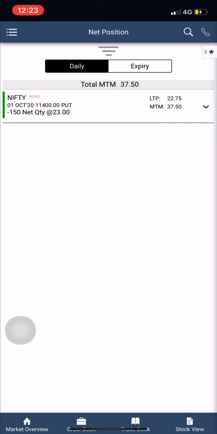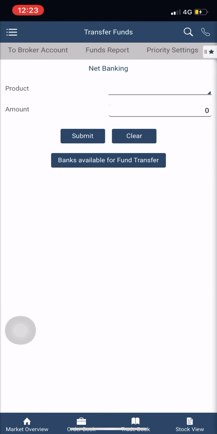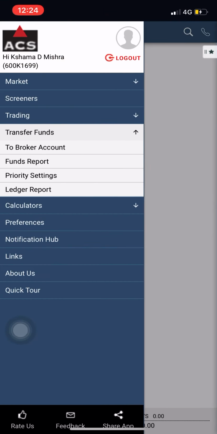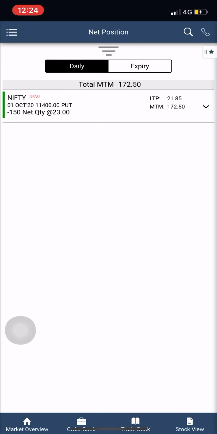So this is my plan for now, and the capital I'm using is not very huge. I just added 25,000 rupees to test this, and if you see, I have just 25,000 rupees in my account. Okay, so I have executed this trade, and the net position can be observed here. If you see, I am sitting on a 172 rupees gain, and if all goes well, I would get somewhere around 3,000 rupees in this trade.